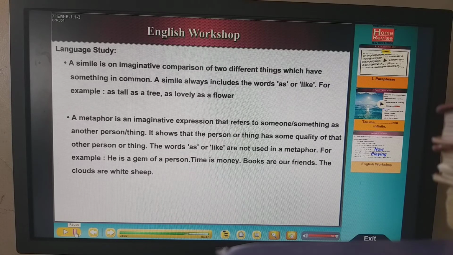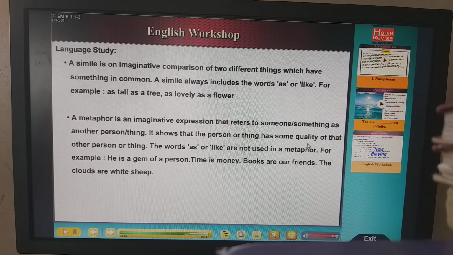Metaphor is also an imaginative expression. We can say it is a comparison. Simile is also comparison, metaphor is also comparison. Here an expression is used which refers to someone or something as another person or thing, so that the person's or thing's quality is described.